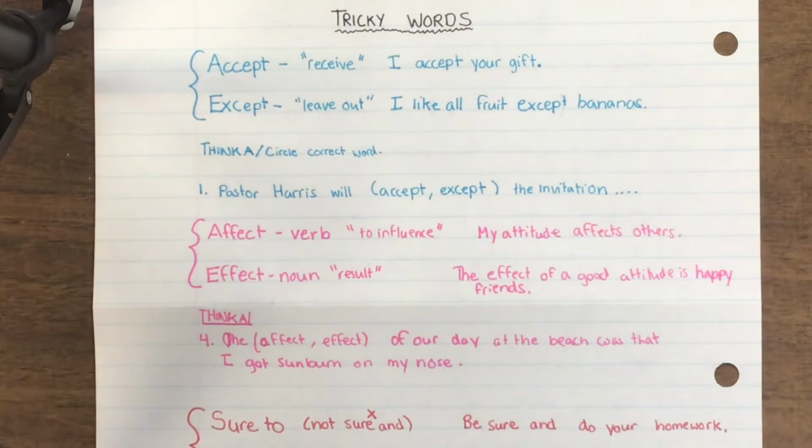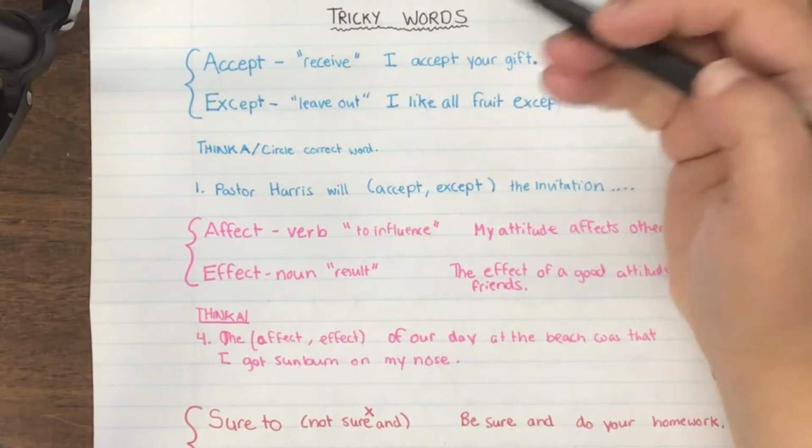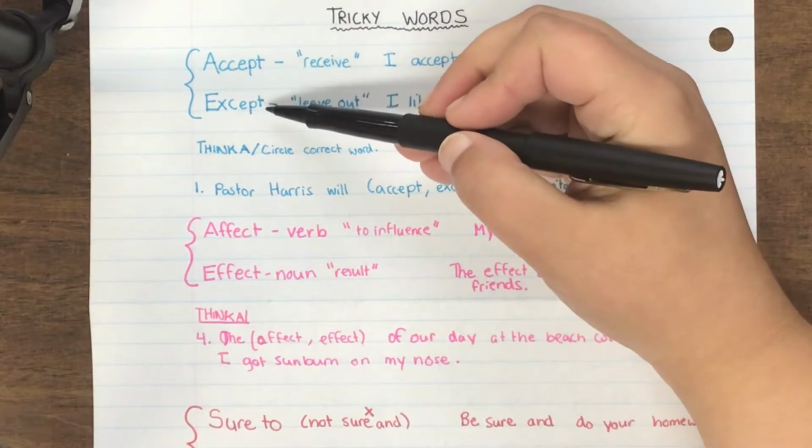Good morning, grade 4s. Today we are going to talk about some tricky words that are often mistaken for each other. As I go through these, I'm also going to do a few examples in your book. Be ready to jump around because it will be a bit of jumping today. So here we go. The first two words that people often mix up are accept and except.